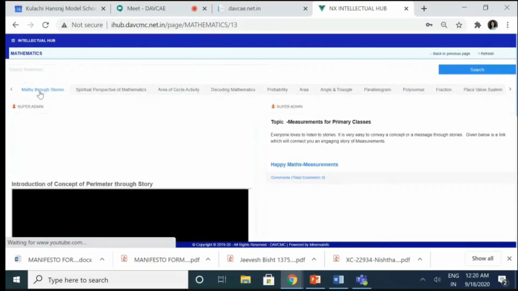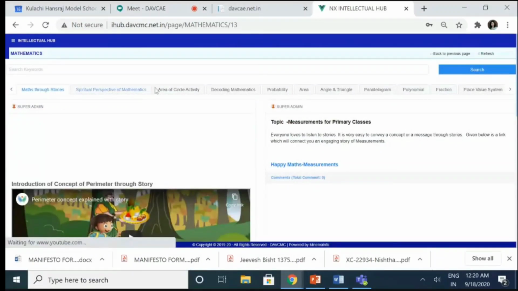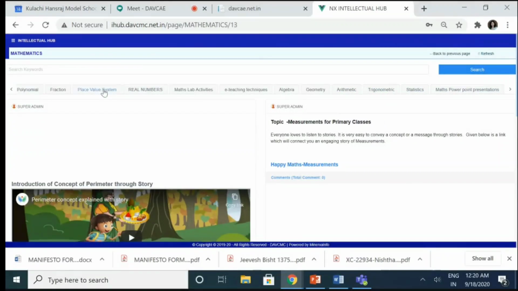Now just see the topics: maths through stories, a spiritual perspective of mathematics, area of the circle activity, decoding mathematics, probability, area of triangle, parallelogram, polynomials, fractions, place value system, the real numbers, math lab activities, e-teaching techniques, algebra, geometry, arithmetic, trigonometry, statistics, maths PowerPoint presentations. So all these are the subheadings under which you're going to find the content.